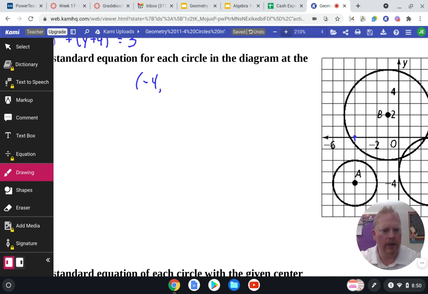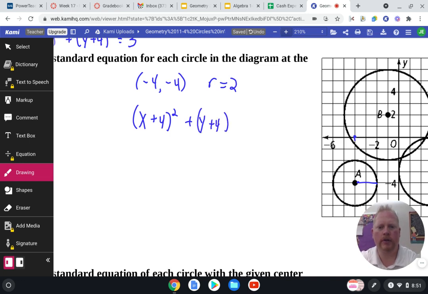For my x coordinate, it looks like I'm going backwards 4 spots. For my y coordinate, it looks like I'm going down 4 spots. So it looks like my center is negative 4, negative 4. And my radius looks like 2. So my equation for circle A is going to be x plus 4 squared plus y plus 4 squared equals 2 squared, which is 4.